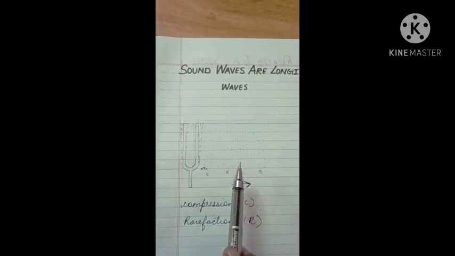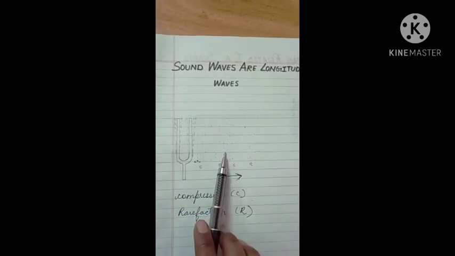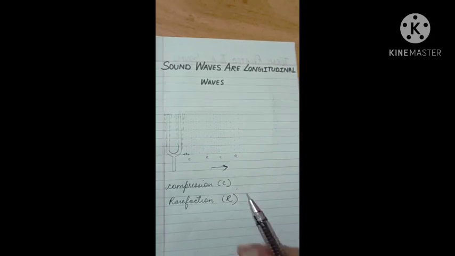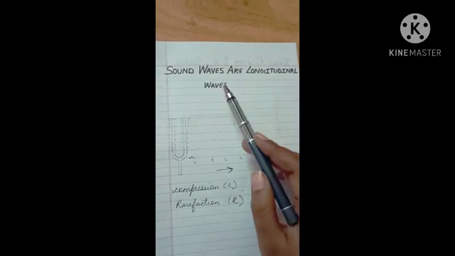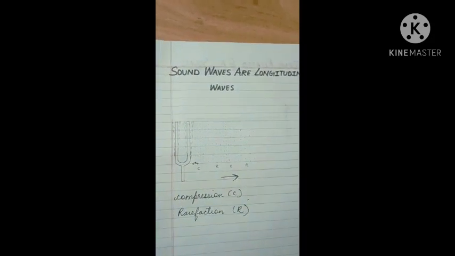So these types of waves are known as longitudinal waves, and we can conclude that sound waves are longitudinal waves. Clear, everyone?